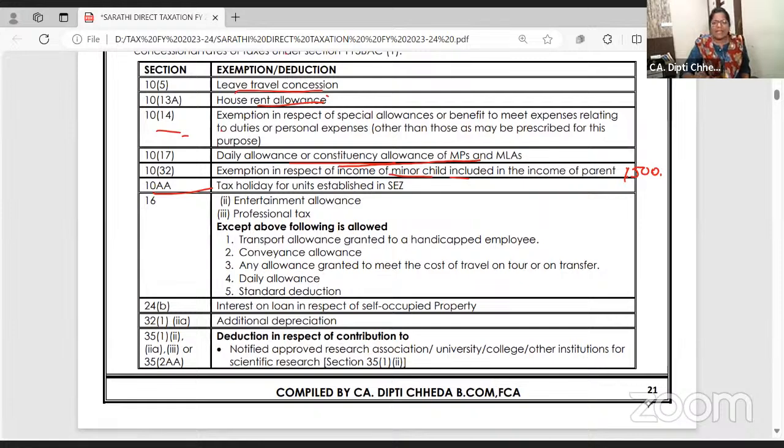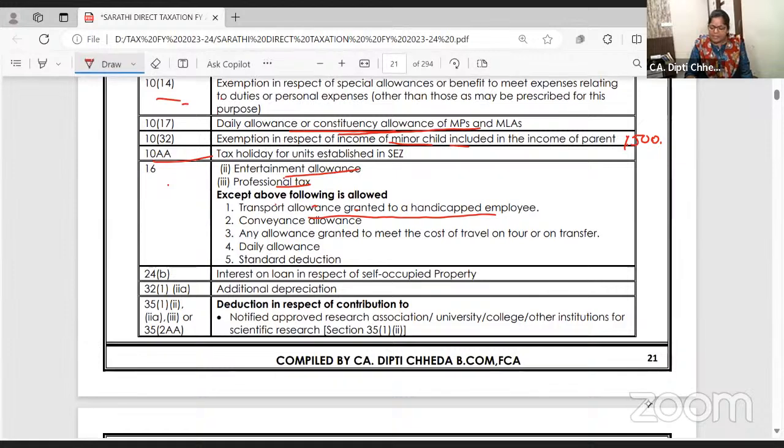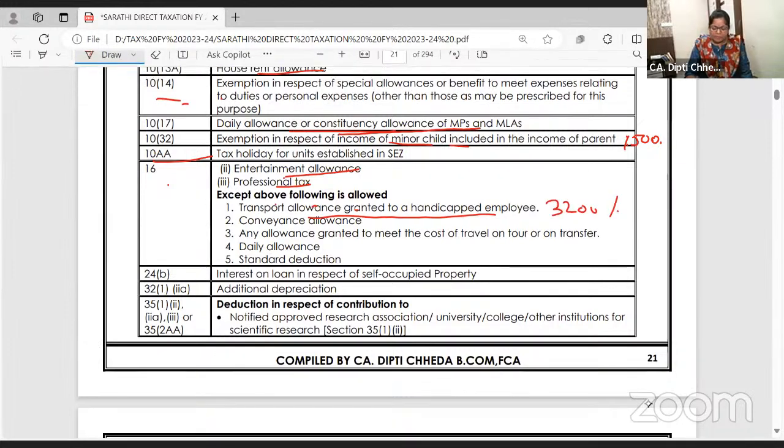You know, in SEZ, that cross multiplication under section 10AA: total turnover, total profit, export turnover, export profit. All that you will not get here. Entertainment allowance and profession tax will not be deductible under the head salary. Transport allowance for handicapped will be allowed, 3,200 per month.